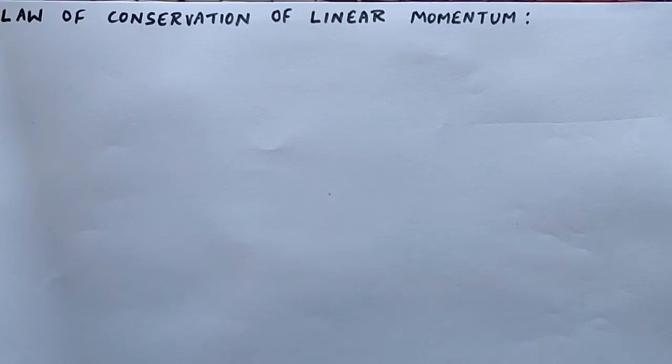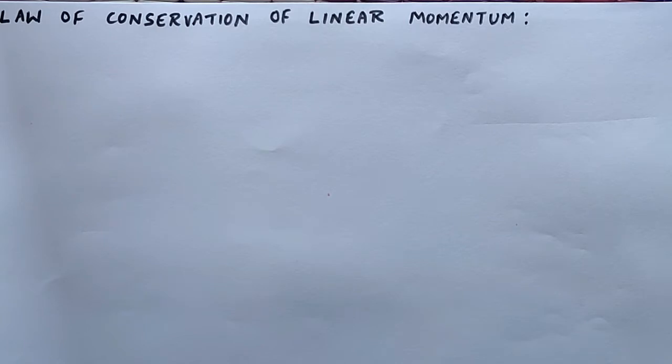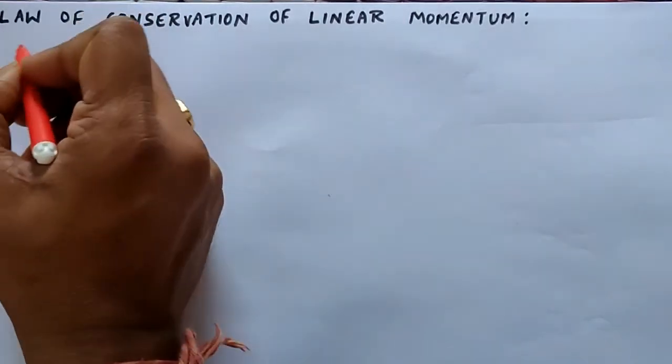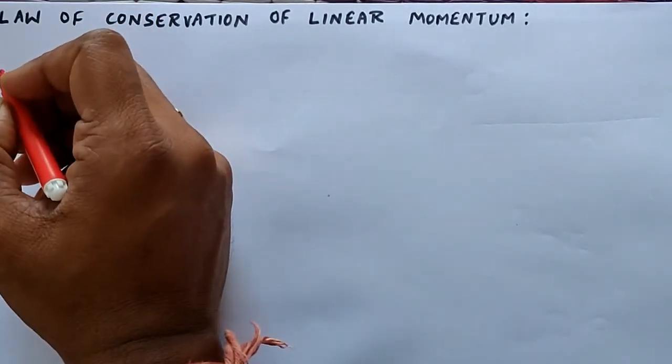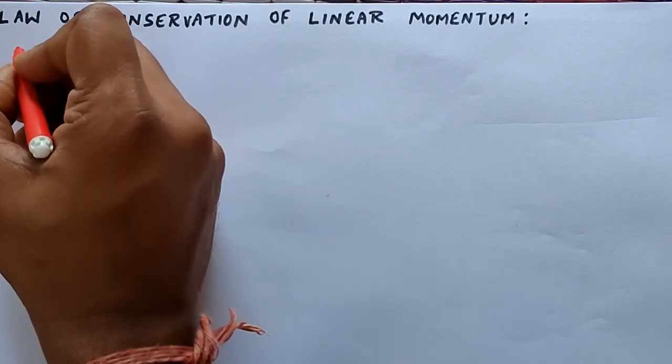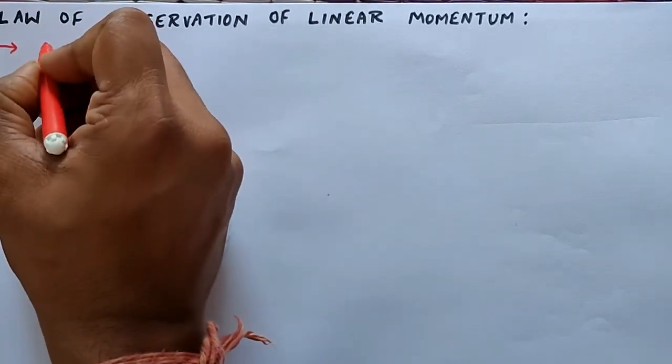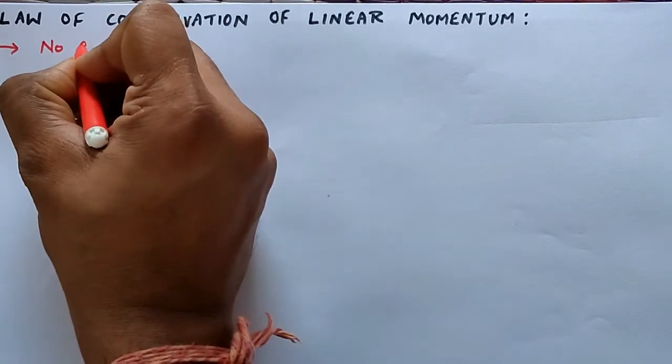According to this law, when no external force acts on a system of interacting particles, the total linear momentum of the system remains conserved. One important thing is that there should be no external force.